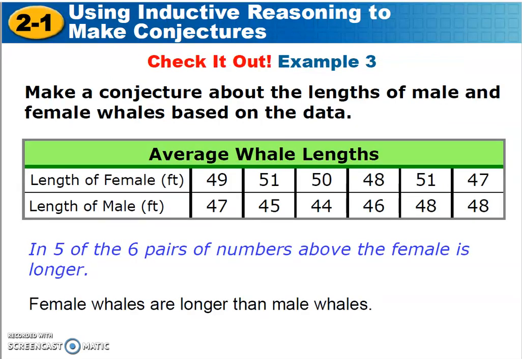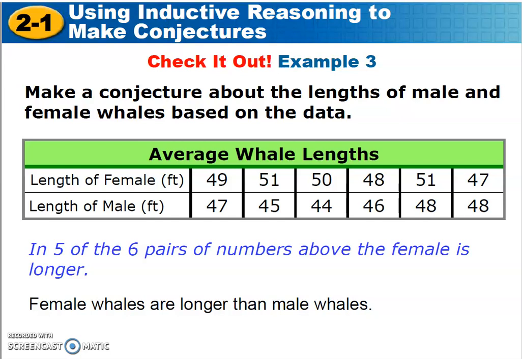Here's another example. Make a conjecture about this table. This is the average whale lengths comparing a female to a male. Look at the chart there. You see the average length of the different female whales, and you see 49, these are in feet, 49, 51, 50, 48, and so on. And then look at the contrasting lengths of the male whale, and you see 47, 45, 44, and so on. Make a conjecture.